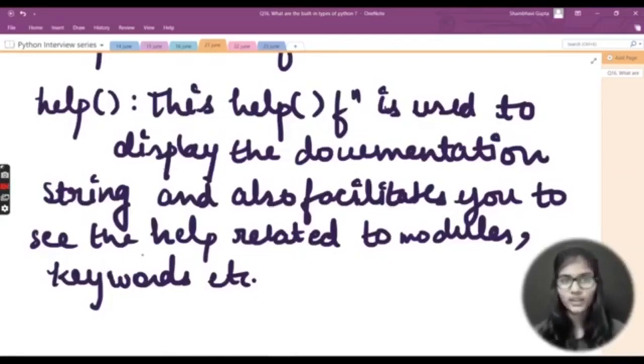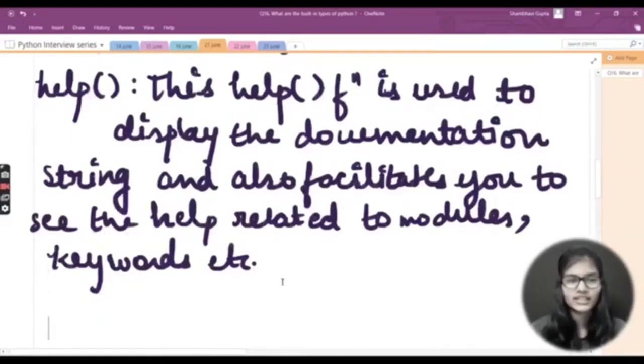All of these things are possible only with this help function. So this help function is used to display the documentation string and also facilitates you to see help related to modules, keywords, attributes, etc. This is a very important use of the help function.